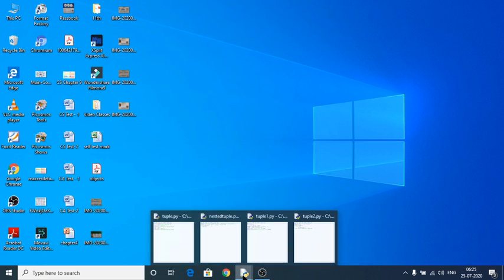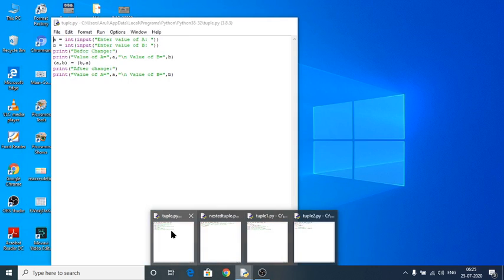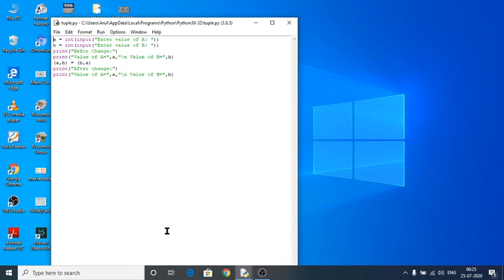Next one is tuple, and this is for changing the value. See here, enter a value for a, b is equal to int input, enter a value for b.